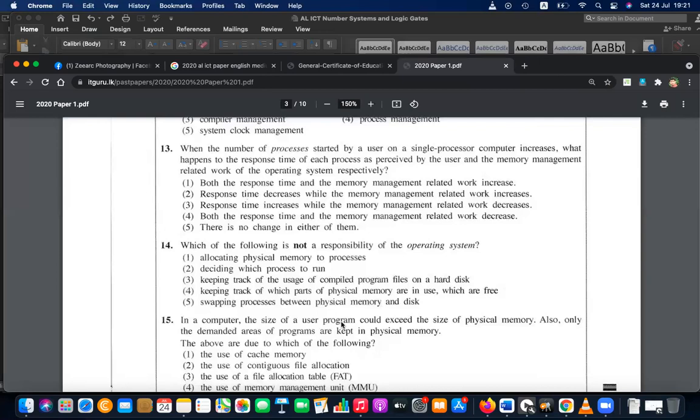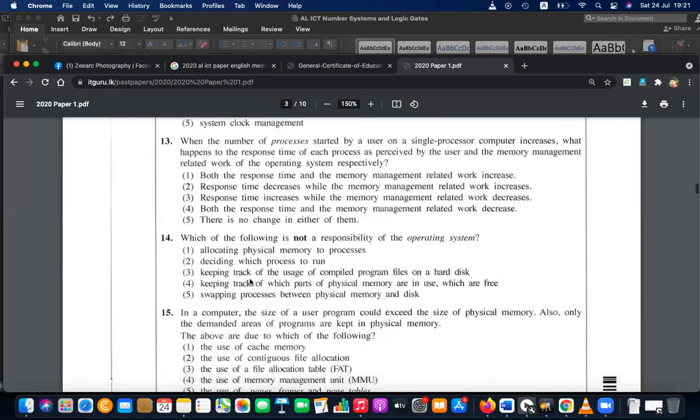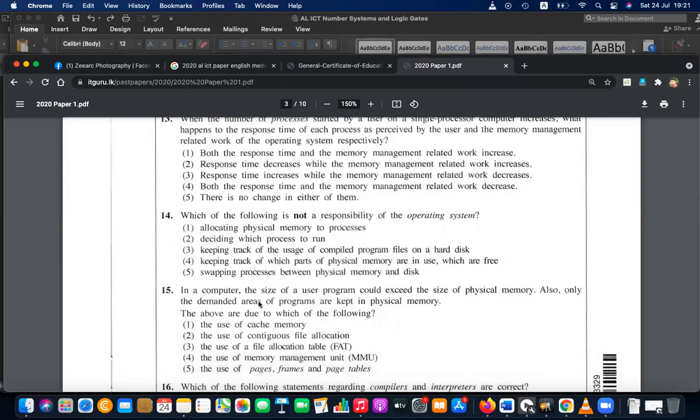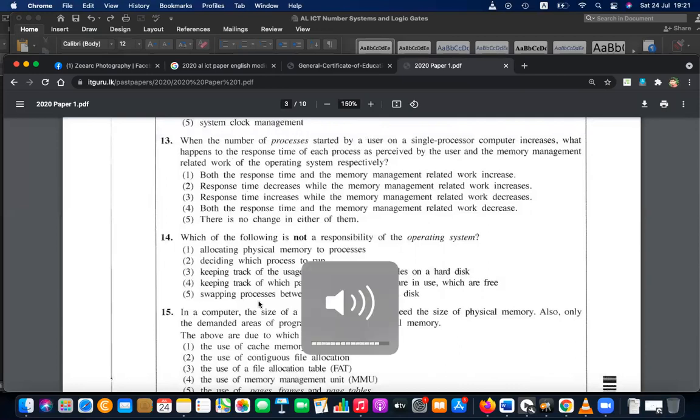Tracking the parts of physical memory is memory management. Swapping processes in the physical memory, yes, it is swap in and swap out, and that is also memory and process management. So they're asking what is not, and that is the third one: keeping track of the usage of compiled programs on a hard disk. That is not a duty. So all 3 questions we saw can be answered without even knowing much of this theory stuff.